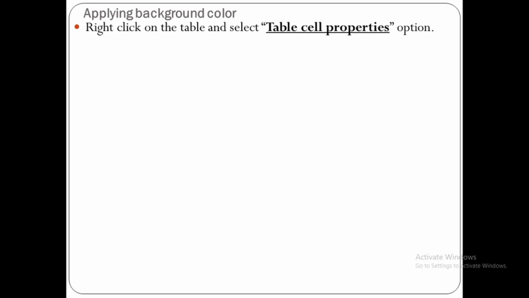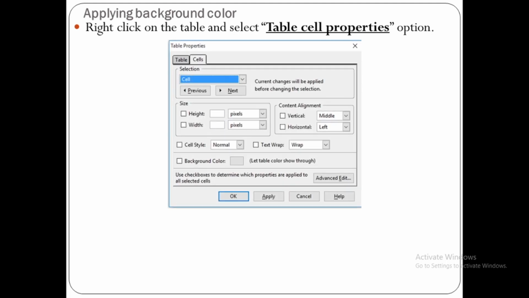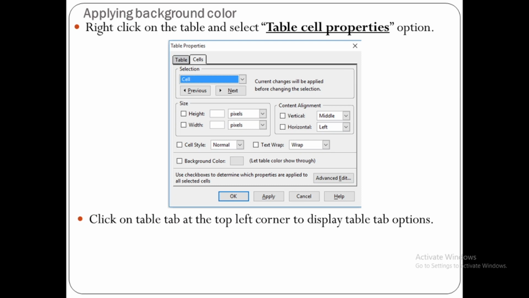Now, how to apply background color inside a cell? Right click on the table and select the table cell properties option. When you select the table cell properties option, it will display the table properties dialog box as shown here. There are 2 tabs you can see, the table tab and the cells tab. So click on the table tab at the top left corner to display the table tab options.